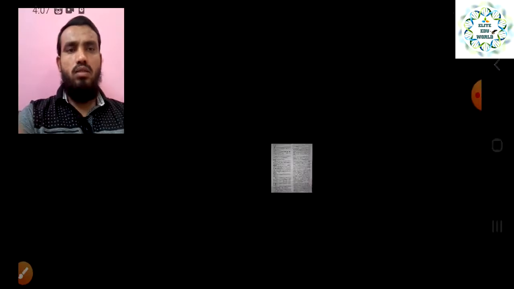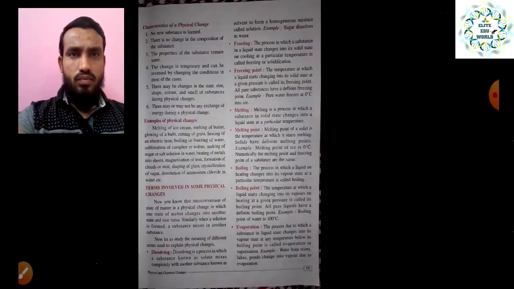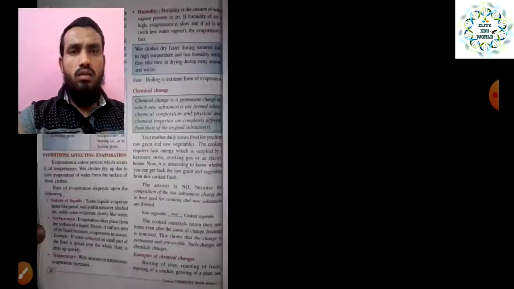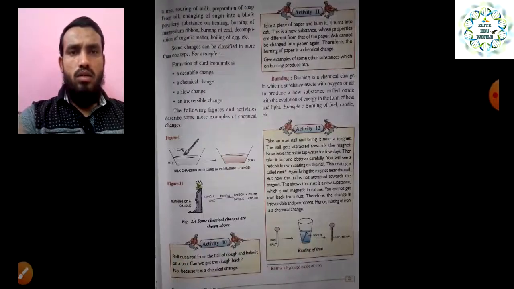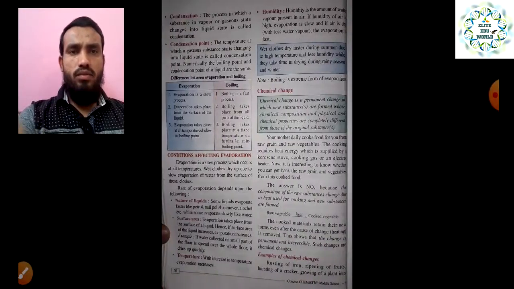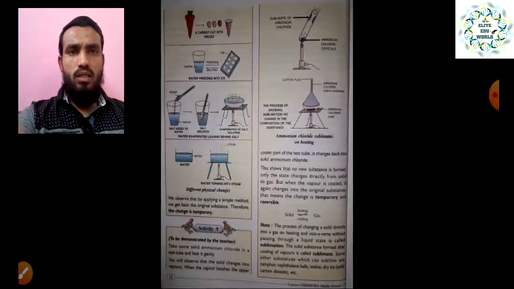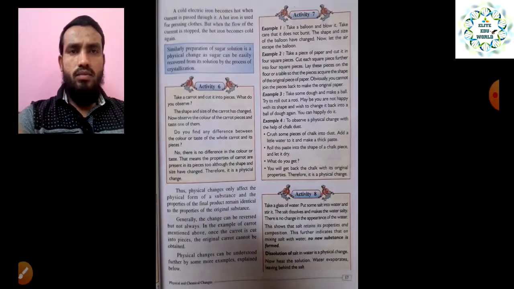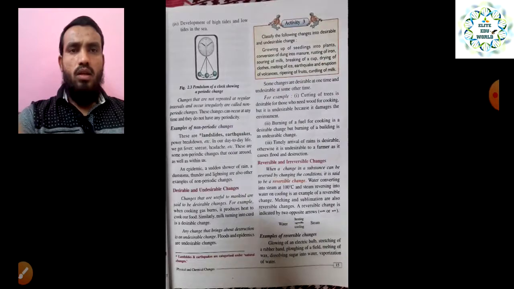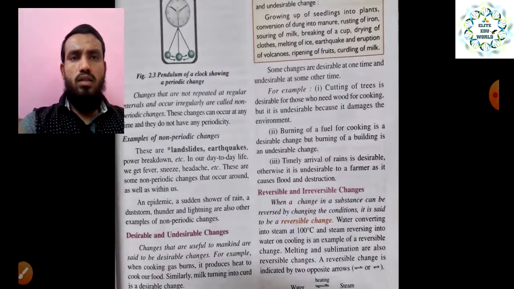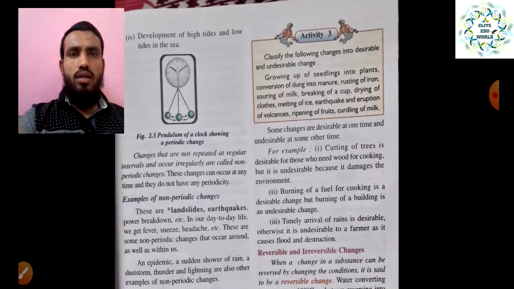Again we can see this slide, which will give you an idea about some more examples related to physical and chemical changes. Here we can see the example, the development of high tides and low tides, which is also a periodic change.